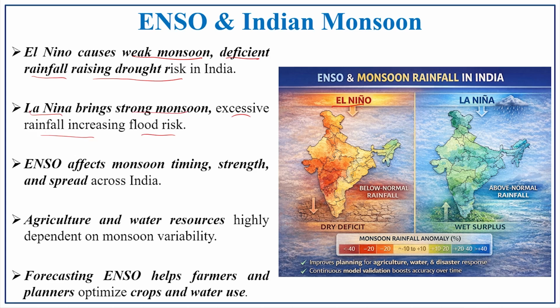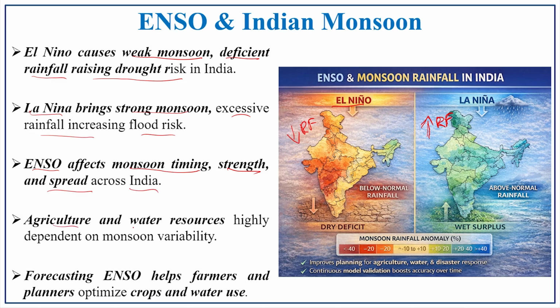So, here you can see the map, there is a deficit in rainfall. If it is going to be La Nina, there will be an opposite reaction, the rainfall will be high. There will be plenty of water in the Indian subcontinent. So, this was the situation in India, that ENSO affects the monsoon timing, strength and spread across India. So, this was the adverse effect of ENSO.